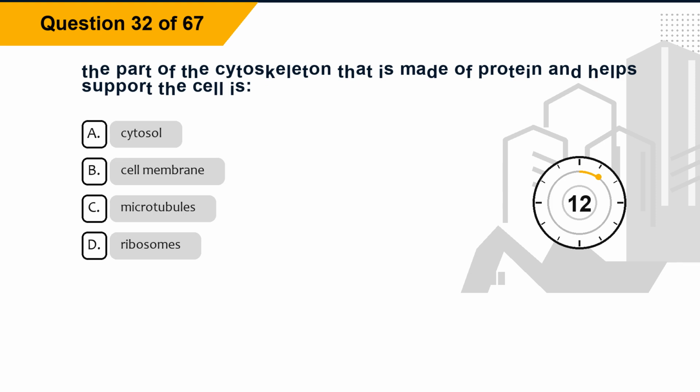Question 32. The part of the cytoskeleton that is made of protein and helps support the cell is: Option A, cytosol. Option B, cell membrane. Option C, microtubules. Option D, ribosomes.